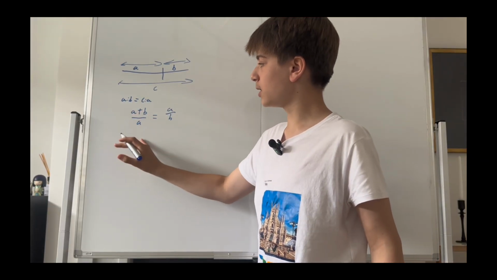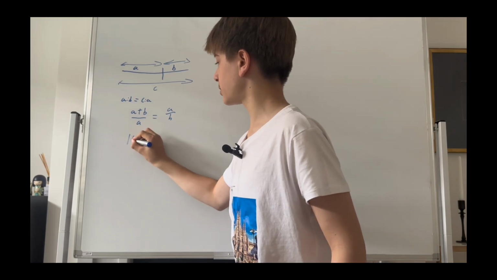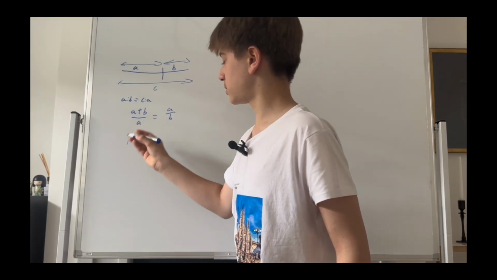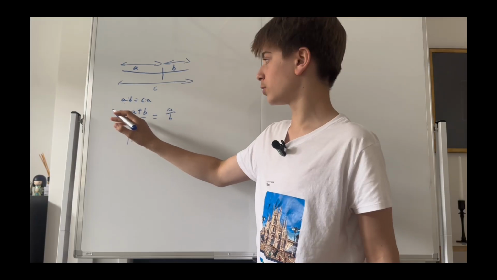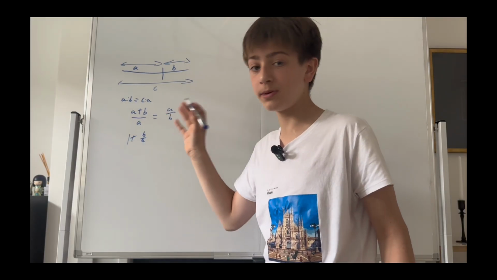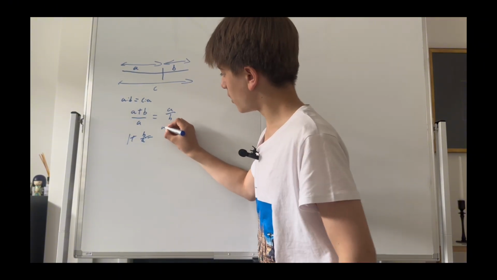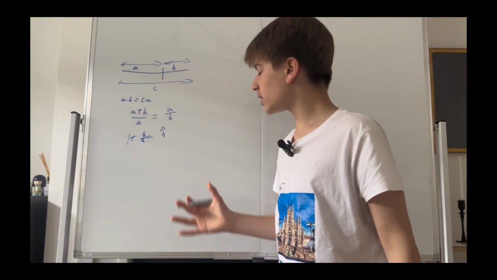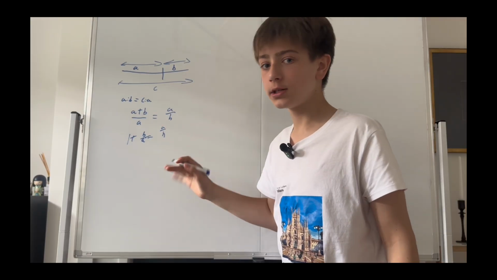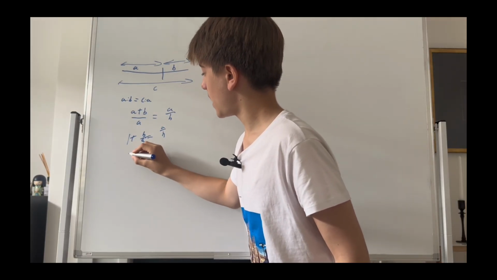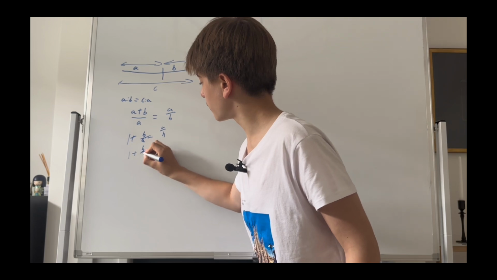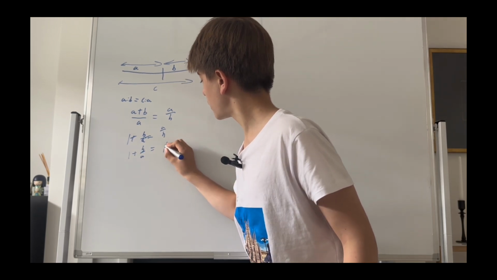A plus B over A is the same as 1 plus B over A. Now let's set A over B to be phi. So 1 plus B over A equals phi.